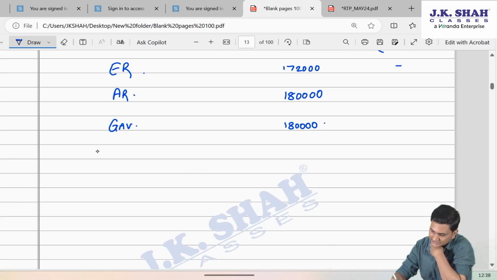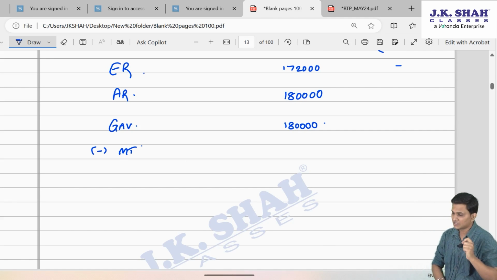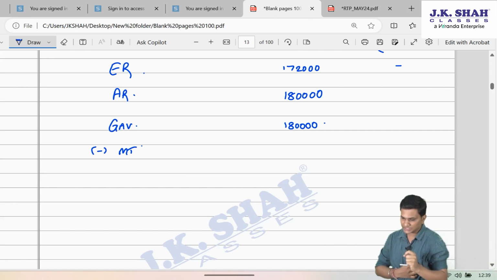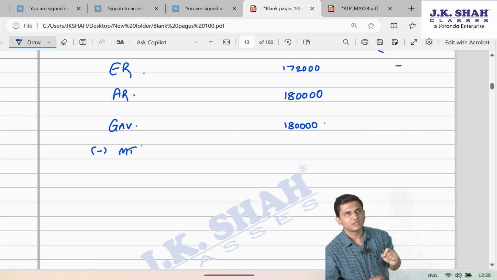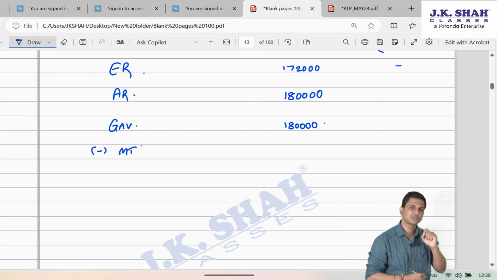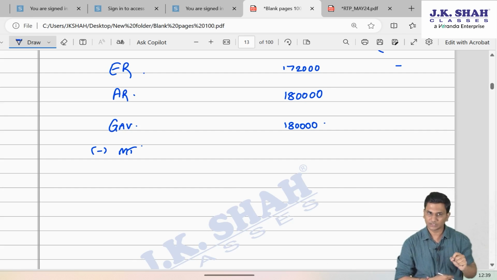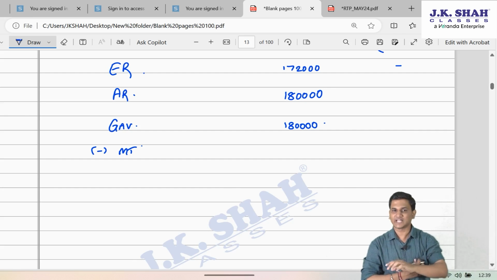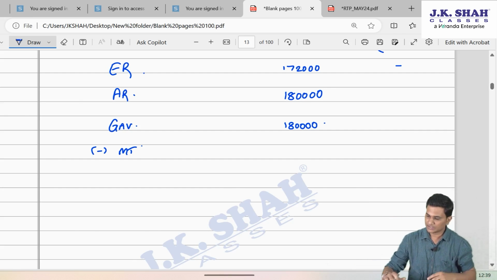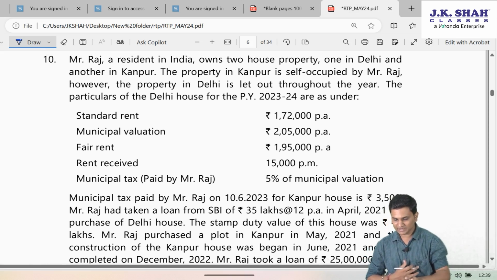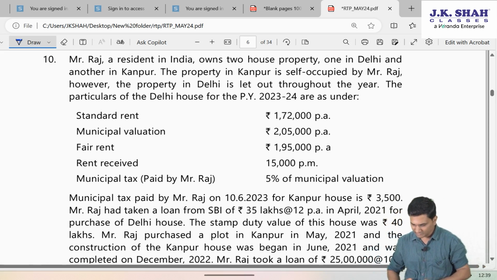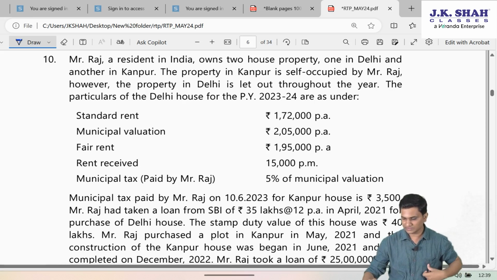Minus municipal tax. When you take the deduction for municipal tax, you must remember, friends, municipal tax is allowed as a deduction only on payment basis. Municipal tax is allowed as a deduction only if it is paid by the owner, and interest on municipal tax is not allowed as a deduction. Now, since they are saying municipal tax paid by Raj is 5% of municipal value, 2,05,000 into 5%, 10,250.